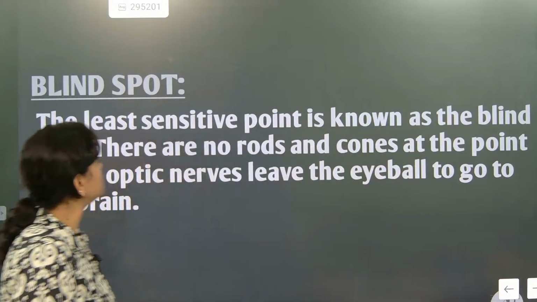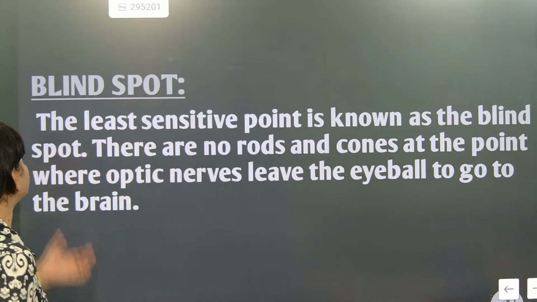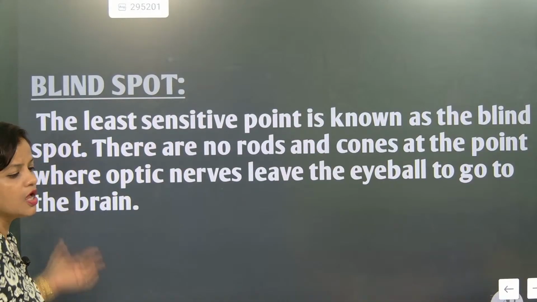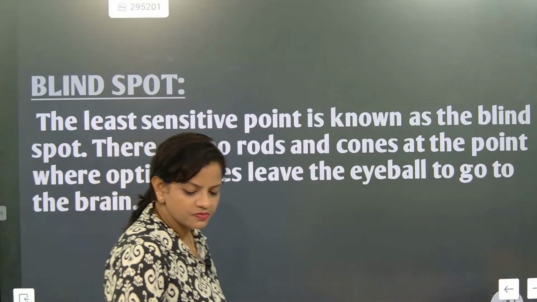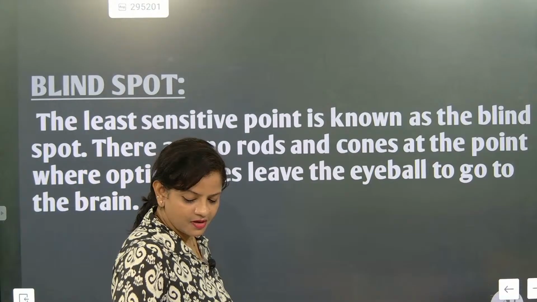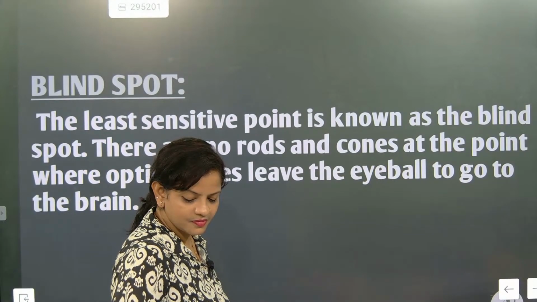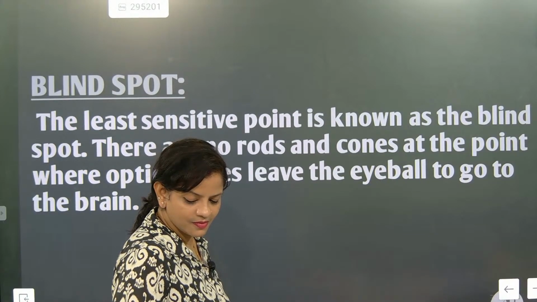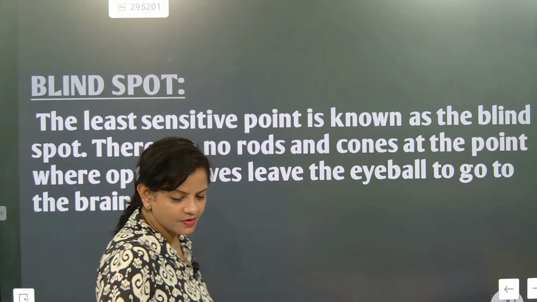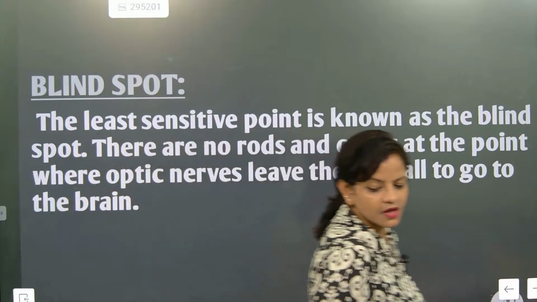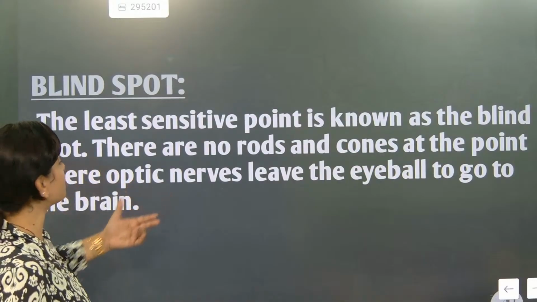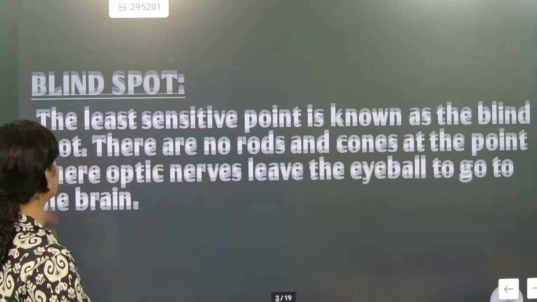Okay, so now listen. The least sensitive point is known as the blind spot. There are no rods and cones there, and vision is not possible. The blind spot is the point where the optic nerve leaves the eyeball to go to the brain.